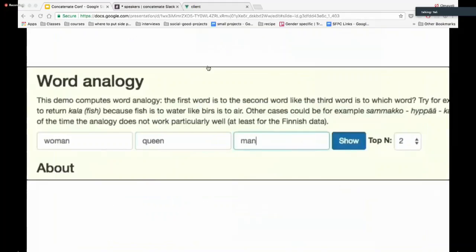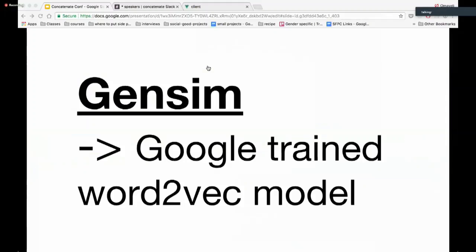And then you can also, like I said, do word analogy. So woman is to queen, as man is to king. To work with the word2vec algorithm in Python, you use a library called gensim, or that's one of the libraries that you can use, or the one I used.